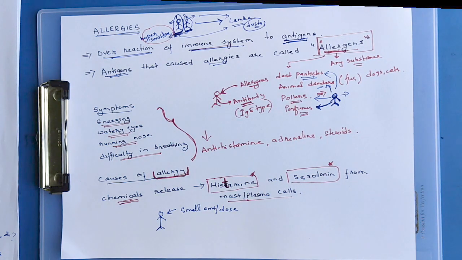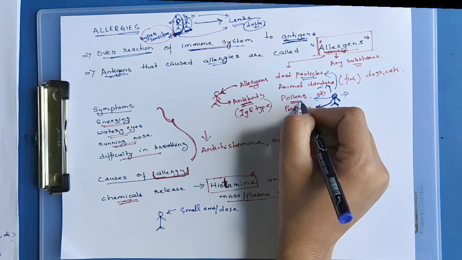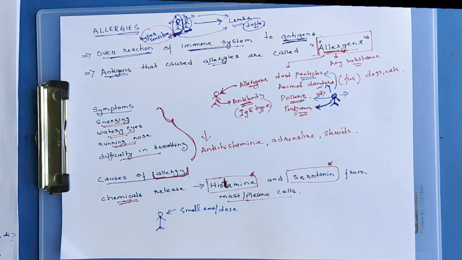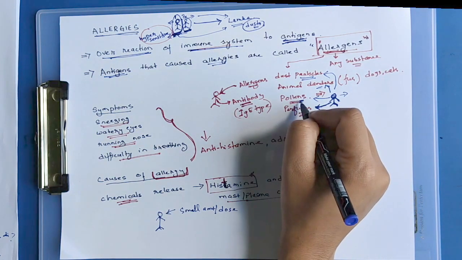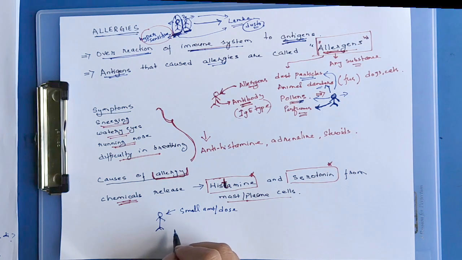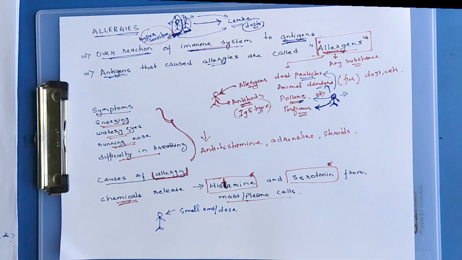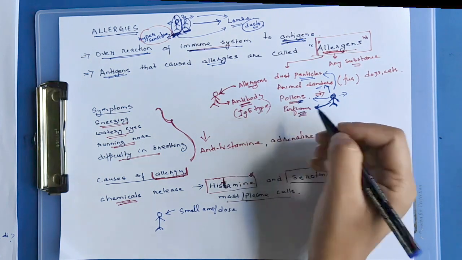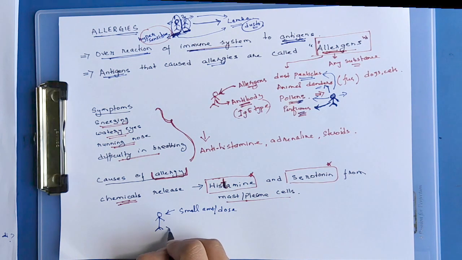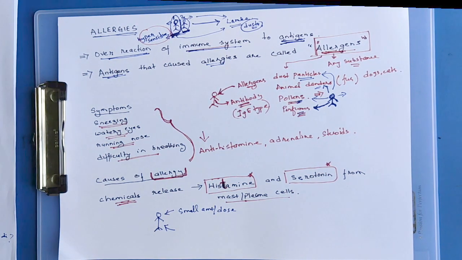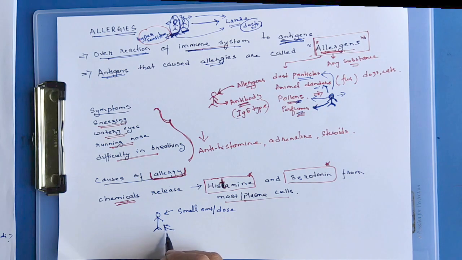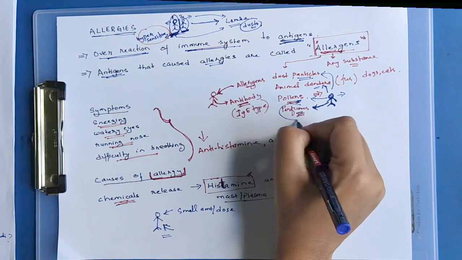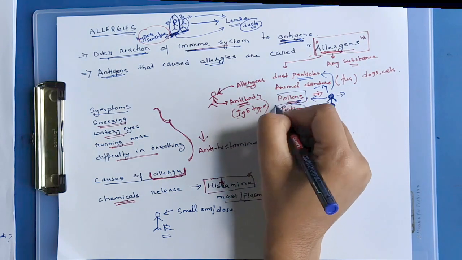If there is no reaction, then he is not allergic to that. Then he will be exposed to small amounts of pollens, and the doctor can study it. If there is no reaction, then this person is not allergic to this. Then he is exposed to perfumes. If a reaction is seen, then we can determine that this person is allergic to perfume, or this person is allergic to pollens.